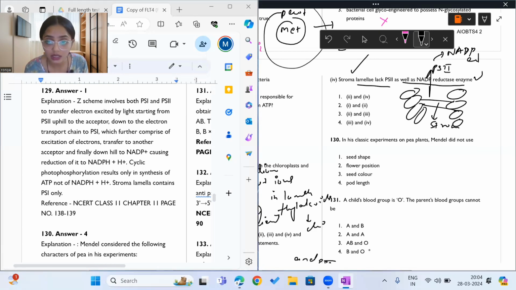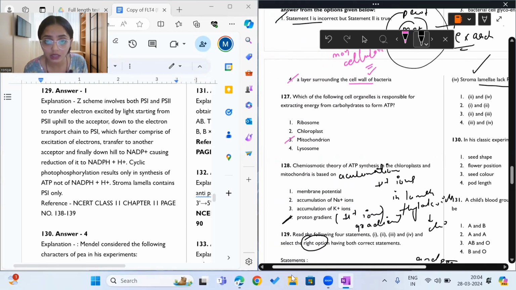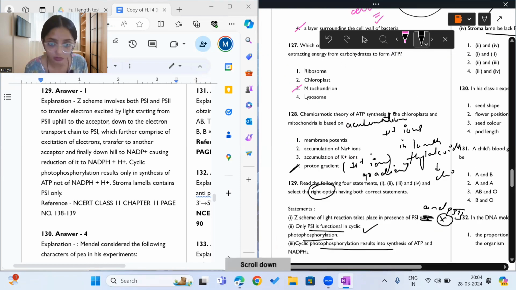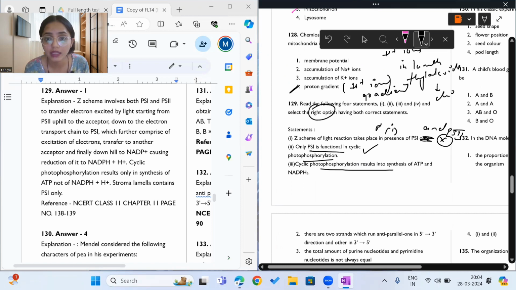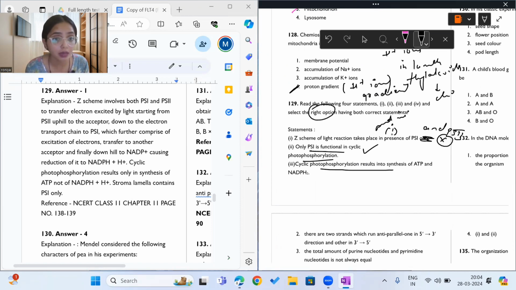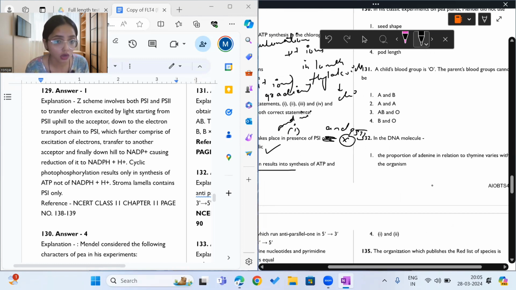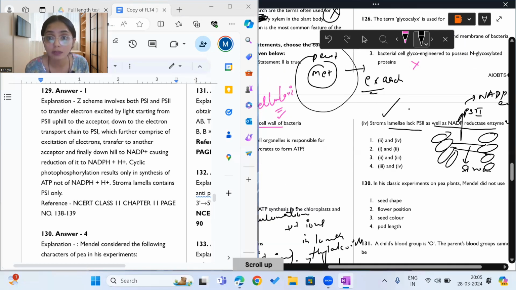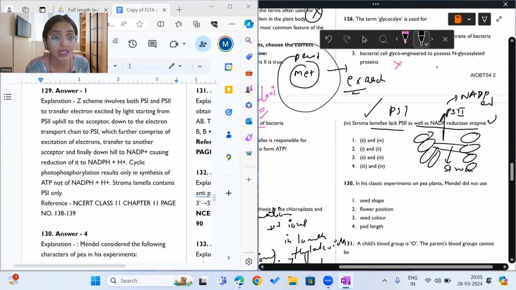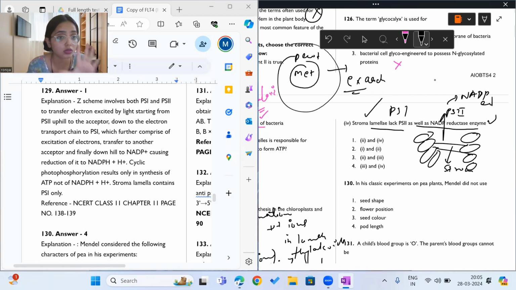Okay, so what does it say? What we are saying is statement 1 and statement 3 are incorrect. Why? Because Z scheme can be seen in both photosystem 1 and photosystem 2, and there is no synthesis of NADPH in cyclic photophosphorylation. And stroma lamella does not have PS2. It has PS1 only. Okay, understood. Stroma lamella has only PS1, photosystem 1.